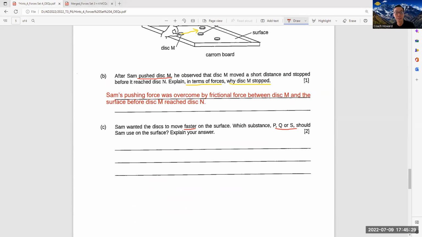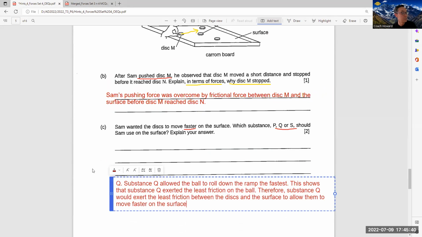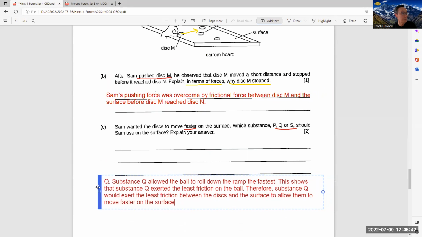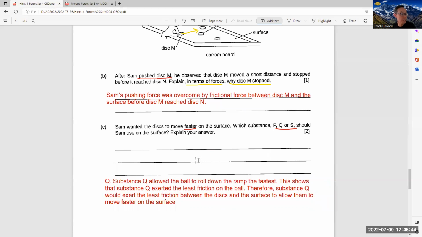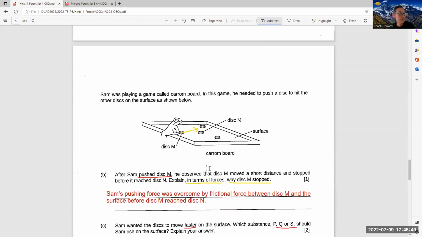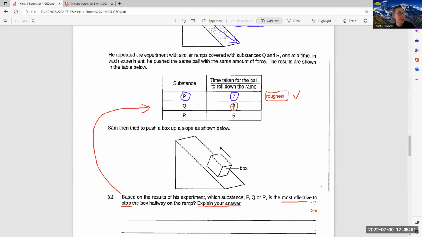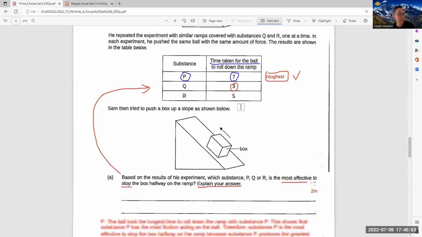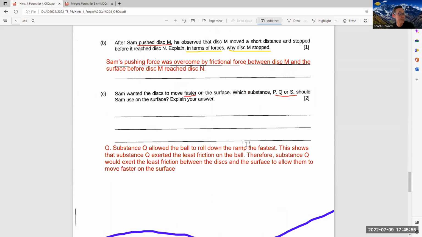And you have to explain also. So this is a 2-mark question. I would like to put the answer here, easier to see. So you put substance Q. Then you explain. Substance Q allowed the ball to roll down the ramp fastest. You will see the chart here. This is the time taken, right? So 3 is the shortest time, right? Roll down the ramp fastest. This shows that substance Q exerted the least friction.